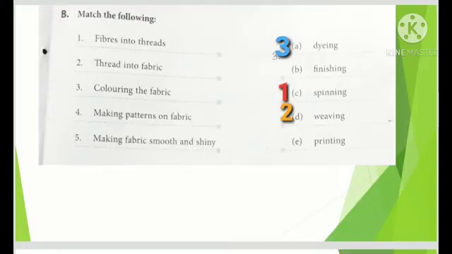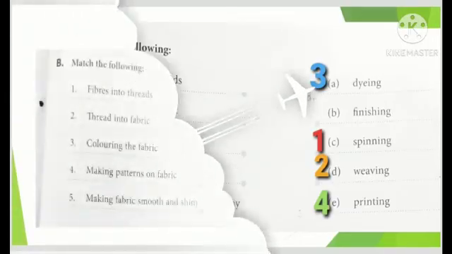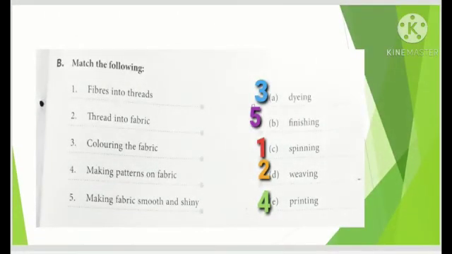Have you remembered? That is called the printing. And the last one, making fabric smooth and shiny. That process is known as finishing. Now this is all about match the following.